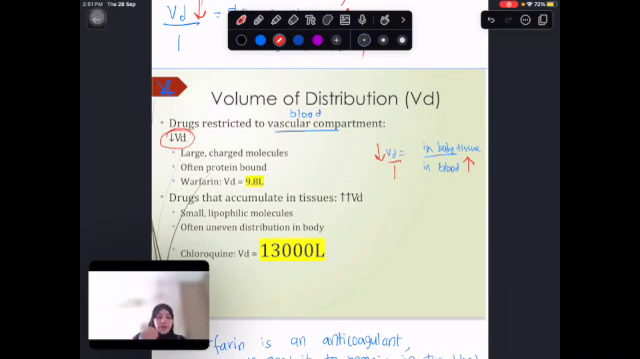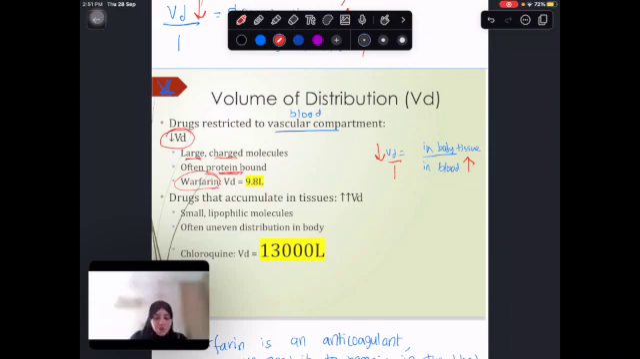Okay? What are the drugs that have a VD that is low? It is going to be large and charged molecules. Obviously, large and charged molecules are going to be unable to be distributed. They can't pass through the membrane. They're charged. They're not lipophilic. They're very large. So that's self-explanatory. An example of it is warfarin, and they're very protein bound, so they're bound to the albumin mostly.